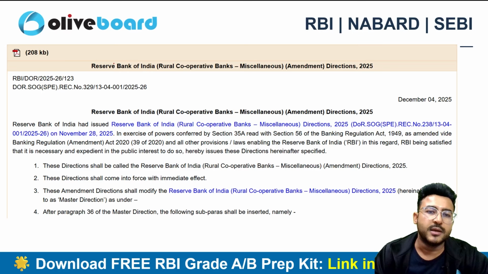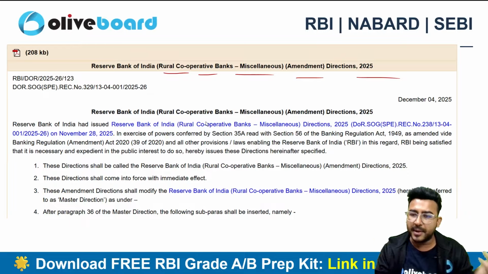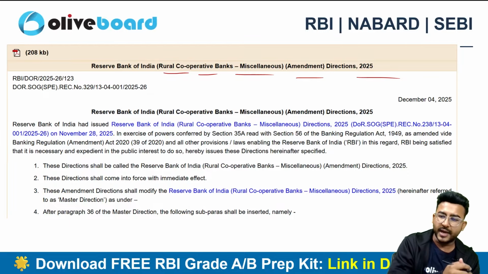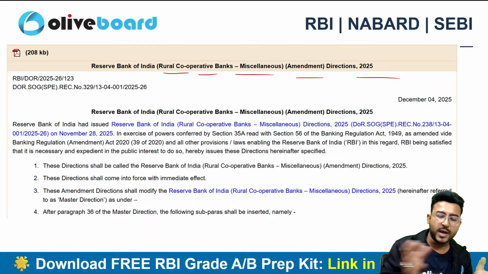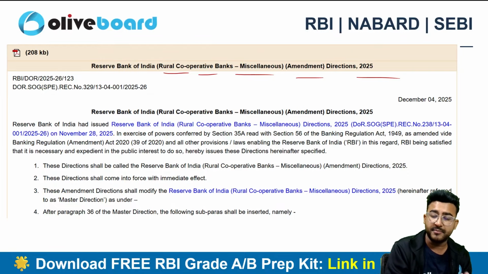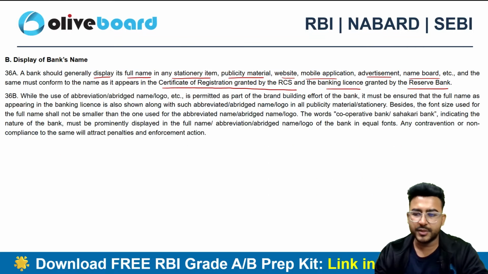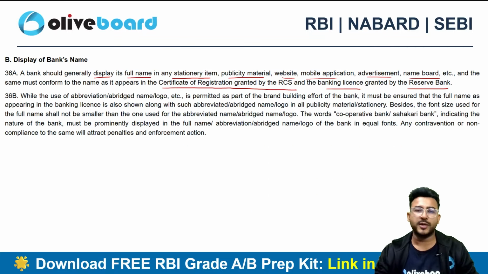Next one, Reserve Bank of India Rural Cooperative Bank Miscellaneous Amendment Direction. We can see that there are so many amendments in the month of December, right? In the month of November, we had certain consolidation of so many circulars, and now in December, we have so many amendments in the directions. Now this is not so important, but you need to know the crux of it.